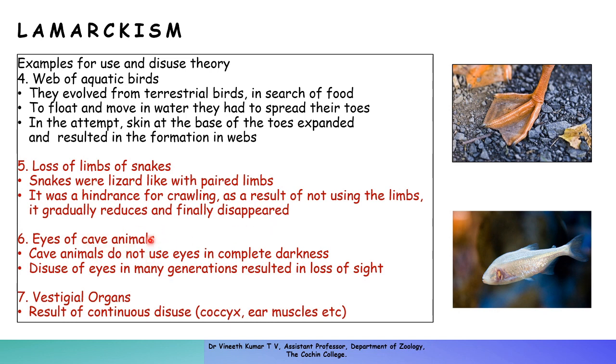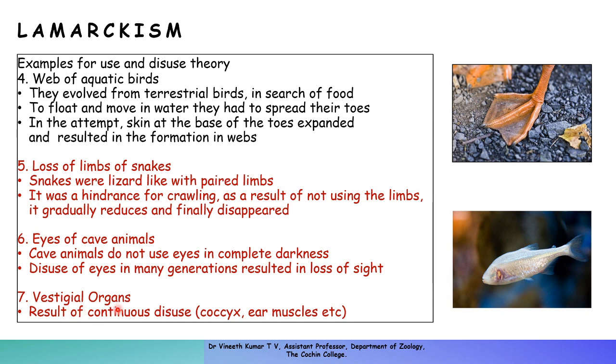Another example is of cave animals, as you see here. This is a cave fish. This fish is also seen in normal habitats, where it has eyes. But cave animals do not use their eyes in complete darkness, and because of the disuse of the eye, it degenerates and loss of sight occurs. So this is another example stated by Lamarck for the disuse theory.